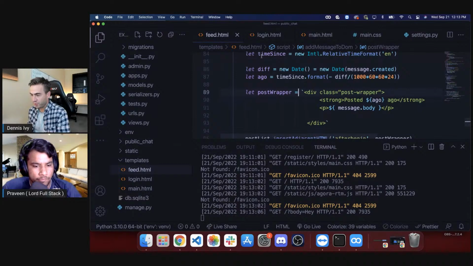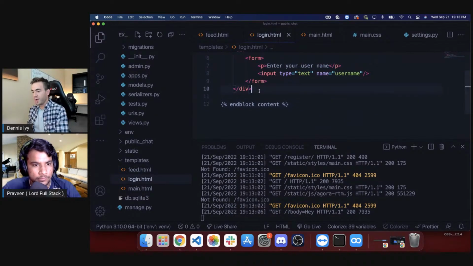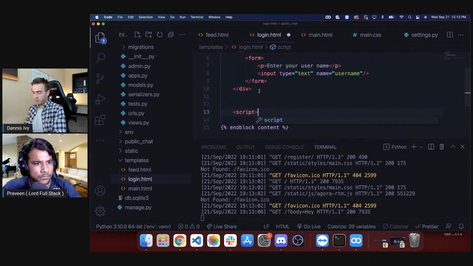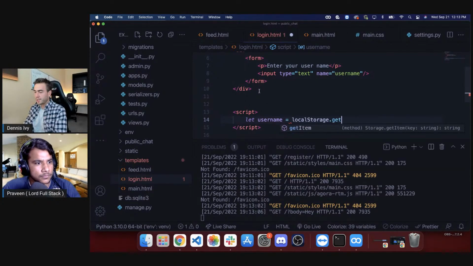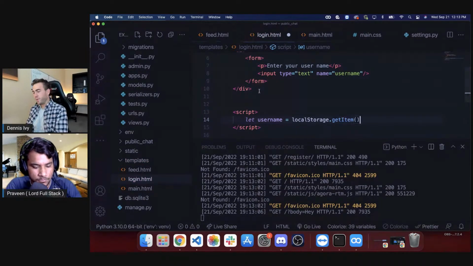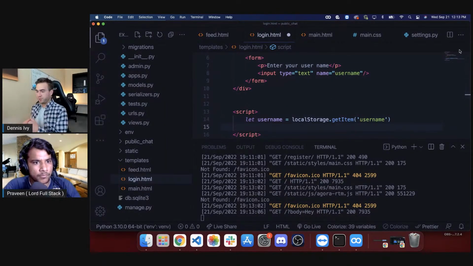So here's what I want to do. Again, this is going to be very hacky, but I'm going to add in some JavaScript here. I haven't worked with localStorage for a while, but essentially let's do this. Let's do username equals localStorage.getItem, and that's going to be username. If there is no username, redirect the user back to add in their username.